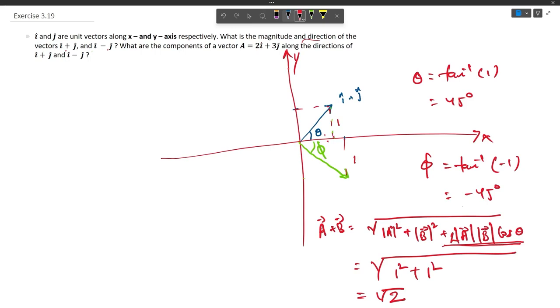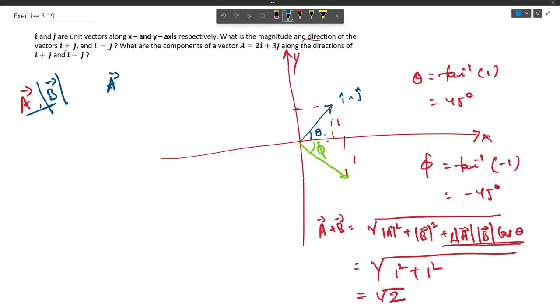So if we have to find out the component of vector A on vector B, we will take the dot product of these two vectors, provided that vector B is a unit vector, then the dot product of these two vectors will give the component of vector A on vector B.